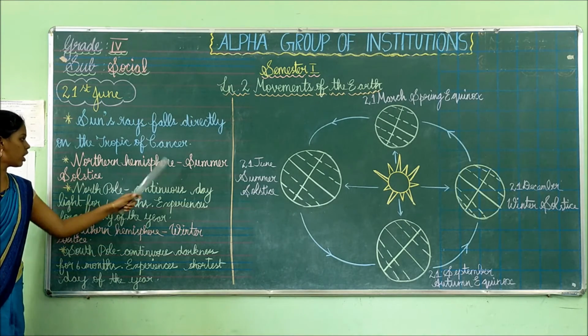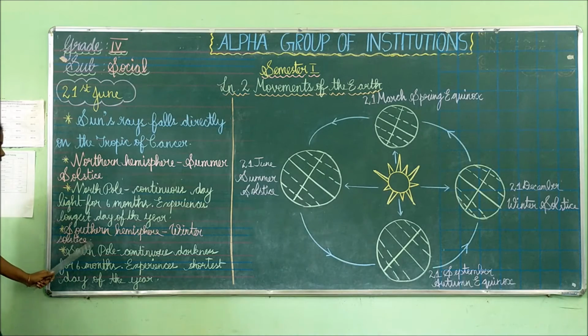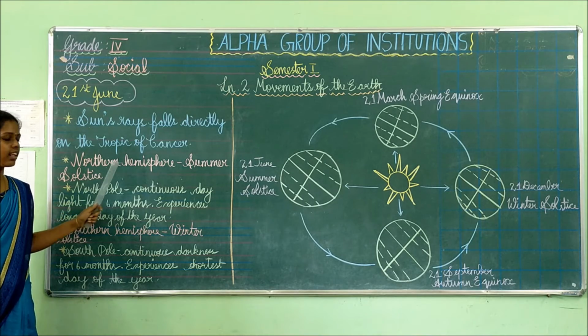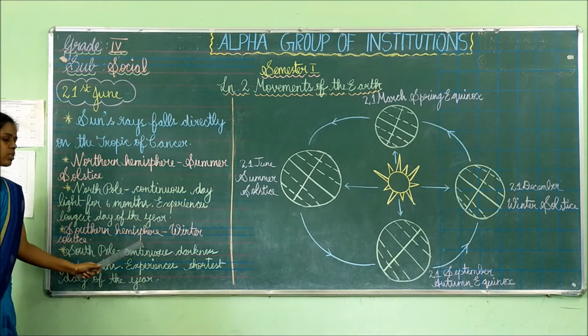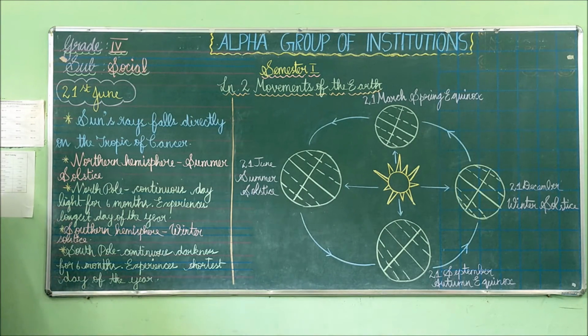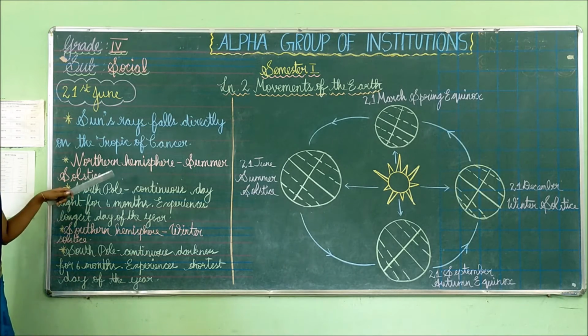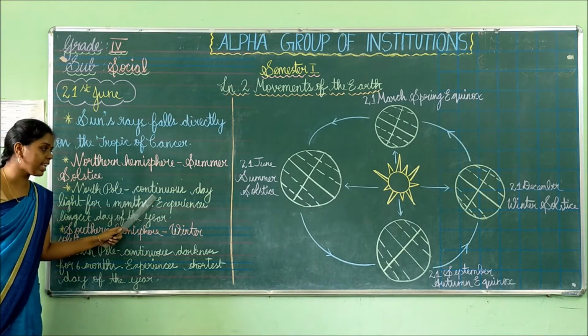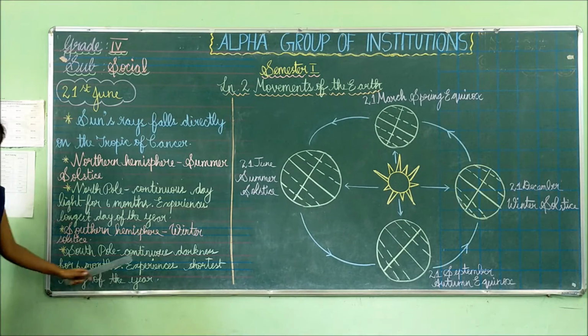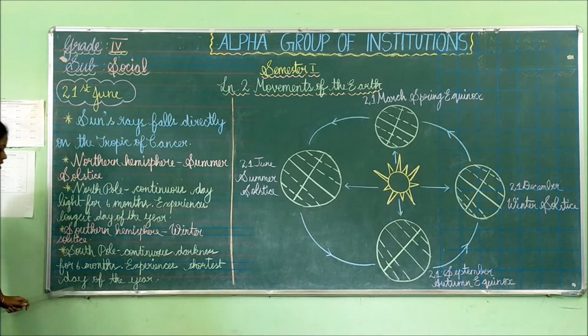In the northern hemisphere it is called summer solstice, and in the southern hemisphere it experiences winter solstice. The earth experiences summer solstice in the northern hemisphere in the month of 21st June, and the southern hemisphere experiences the winter solstice. In the South Pole it experiences continuous darkness for 6 months. This winter solstice is opposite to the summer solstice. If there is continuous daylight in the summer solstice, there will be continuous darkness for 6 months in the winter solstice. Then it experiences the shortest day of the year.